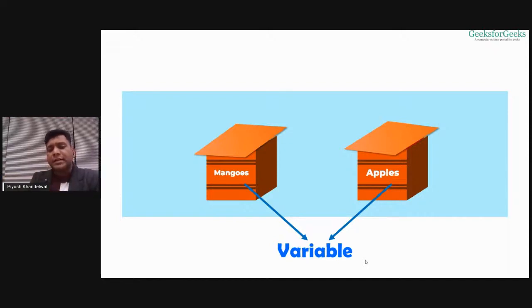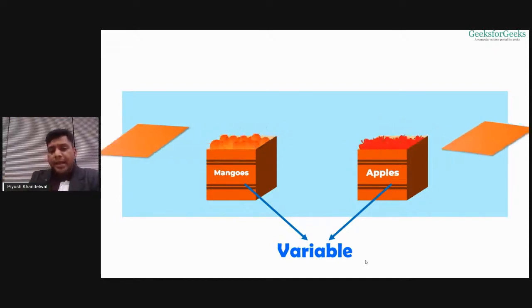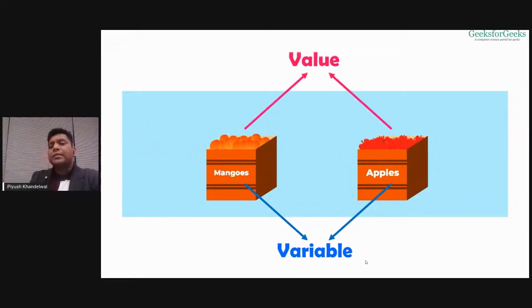These boxes have certain labels on them. And the content inside these boxes, here the fruits, are actually the value. So in programming terms, we can say variables are the boxes. We can label these boxes, and the content of these boxes is called the value, or we can store the value inside a variable, right?